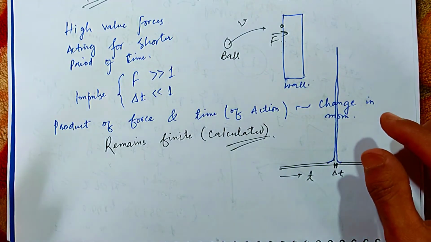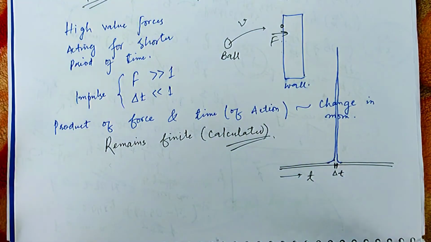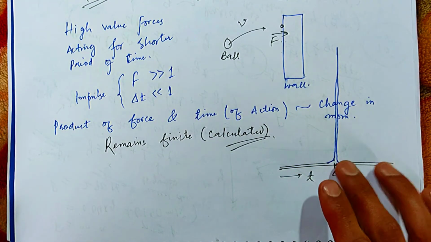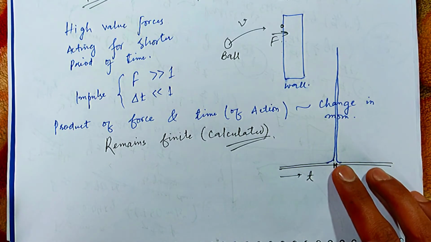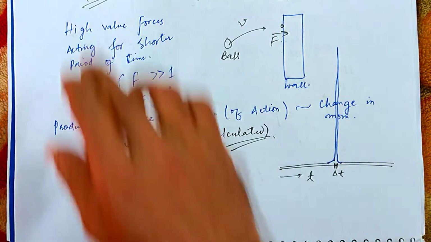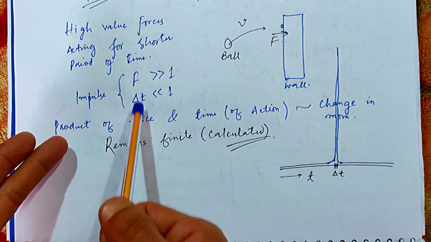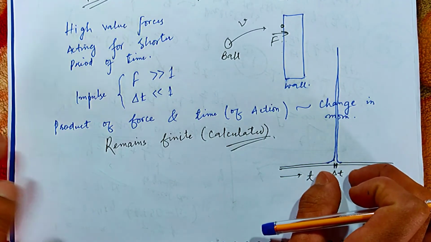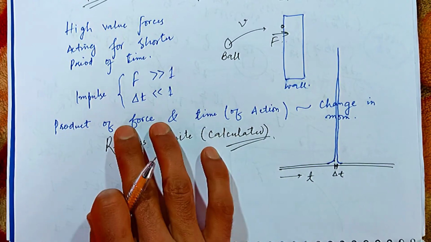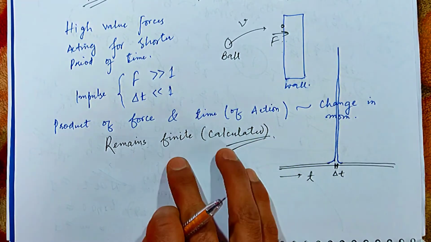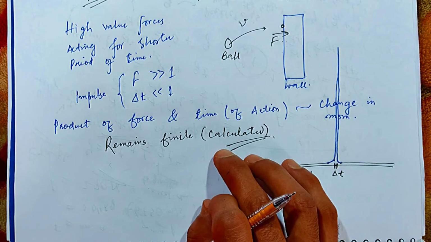You might be well aware of the concept of impulse. Impulse means something which has a very high amplitude. A similar case happens with forces. So how do we solve this problem? Here comes the concept of impulse. Even though the force is very huge and the time for which it is applied is very small, the product of force and time is still finite and still calculable.